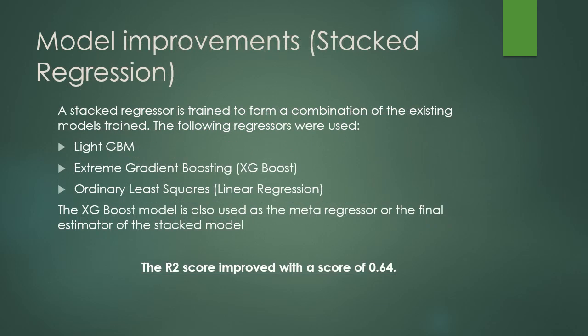In terms of improving the model prediction accuracy, we use a stack regressor using the MLxtend library. So the three models that we use to combine to form the stack regression model will be the light GBM model, extreme gradient boosting, and the ordinary least squares. The meta regressor used for the stack model is also the XGBoost, and the R2 score, after stacking these models together, improved with a score of 0.64.